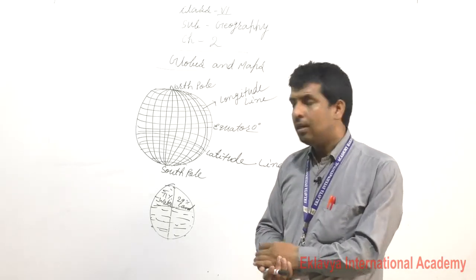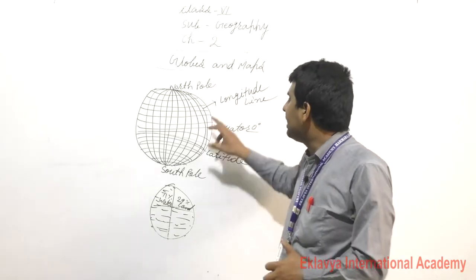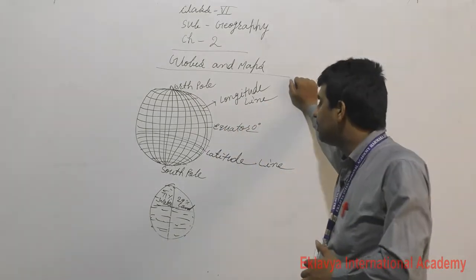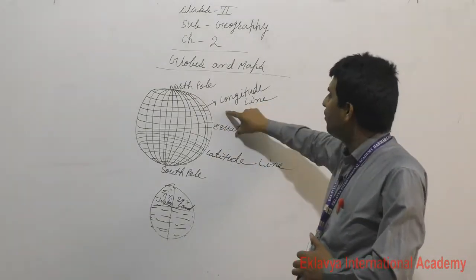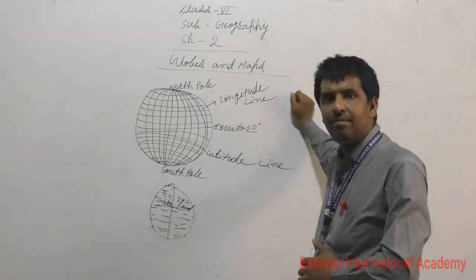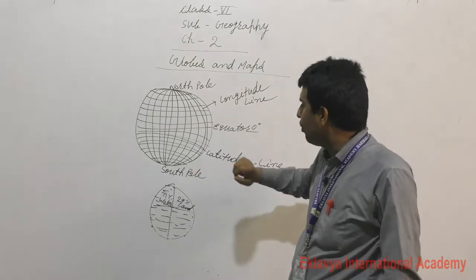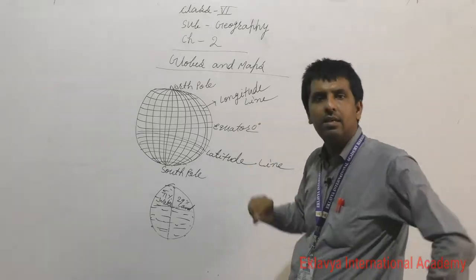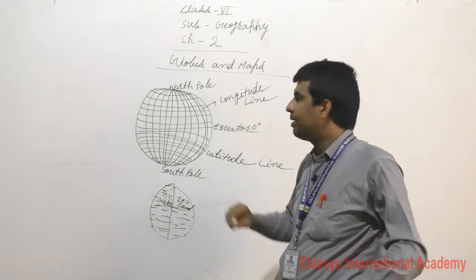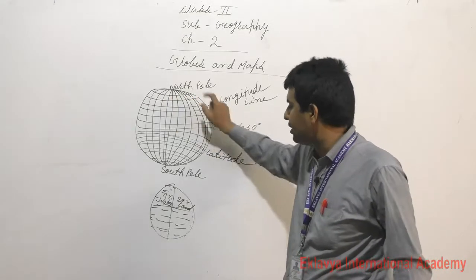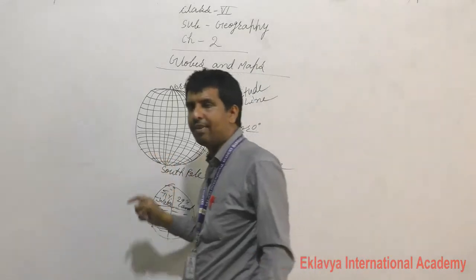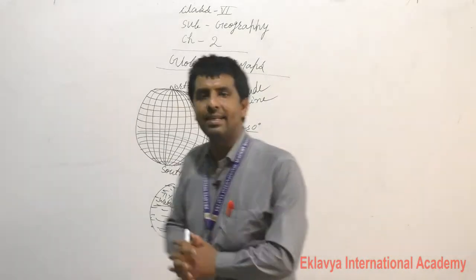So dear students, with the help of this diagram, we have known where is the North Pole, where is the South Pole, where is the equator, where is the frigid zone. This is the area of the frigid zone, torrid zone, and others.